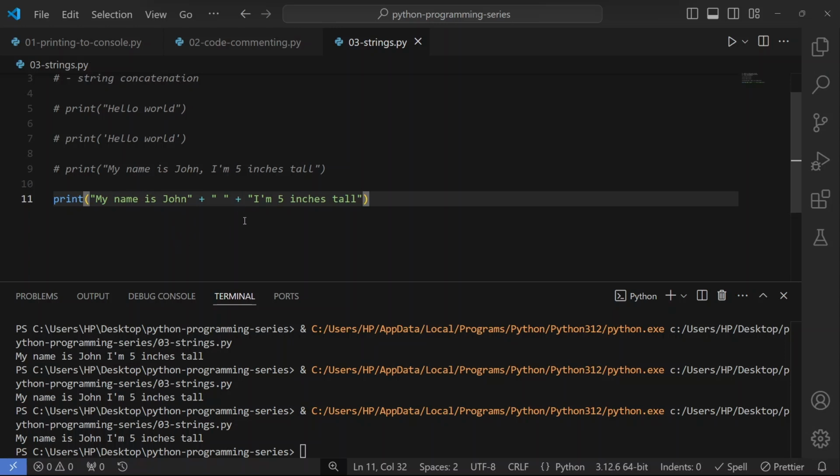That's that about strings for now. We still have more to talk about strings, but that will be at a later part of the series.